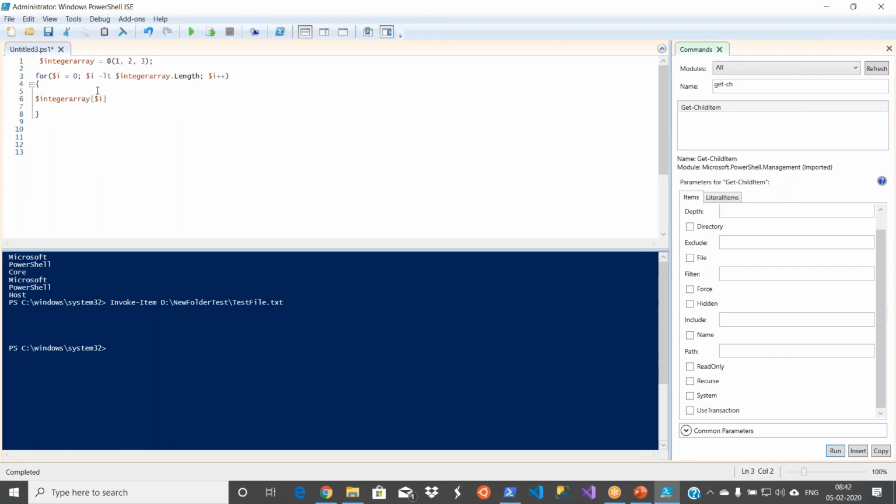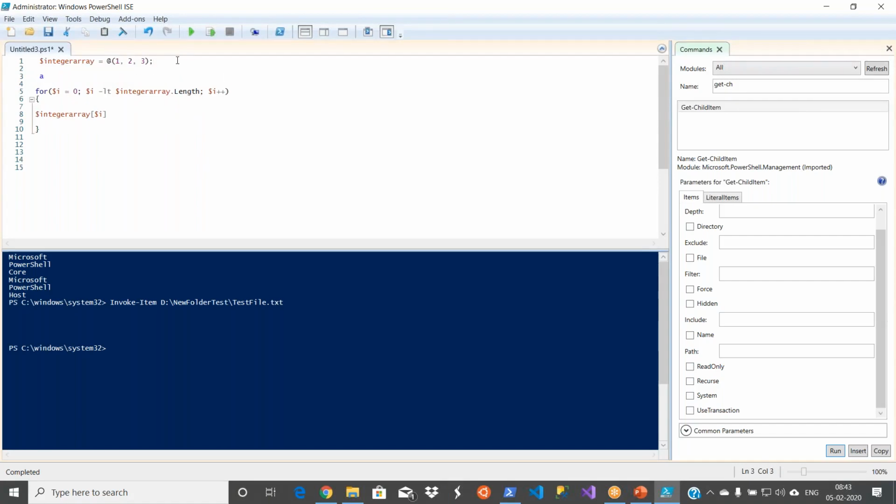It means first it will start with the first number. It has to go to the next number, right? How will it go? It will use that counter. So the first time it will be 0, meaning the value from the 0 position, and next it will increment. Then when it processes the next time, the value will become 1. That means it will take the value from the 1 position in your array. So that's how it works. So the syntax is for I equal to 0, I less than array dot length. What is the array dot length? Because you need to process all the values in the array, right?